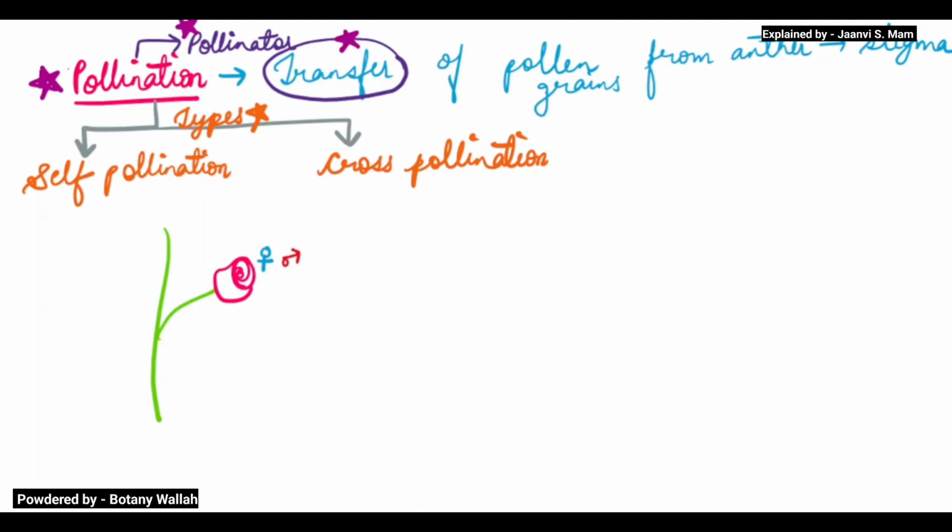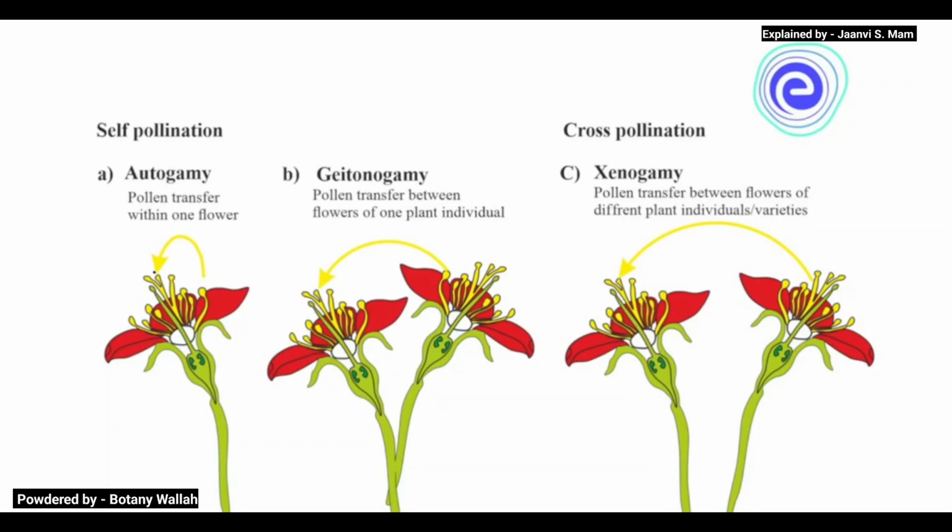So what will happen here? The female will get pollen from the male of the same flower. Let me show you one example. Can you see this example?